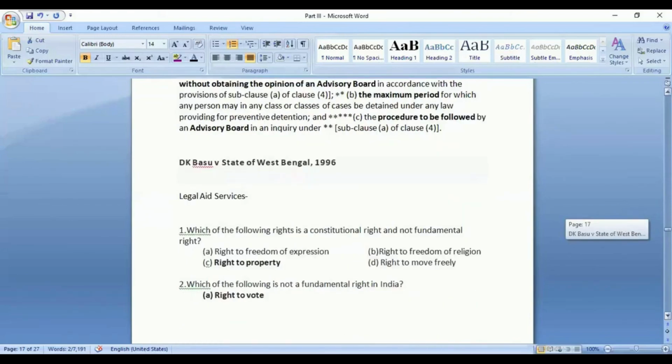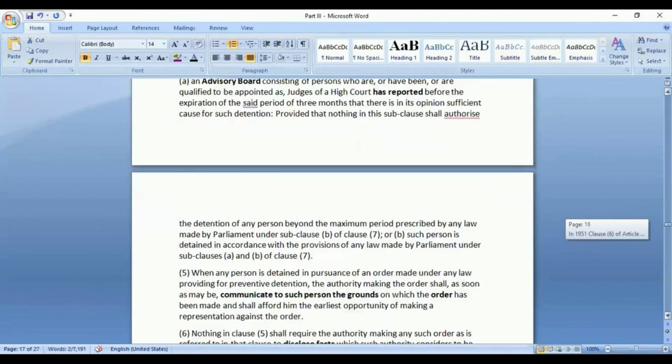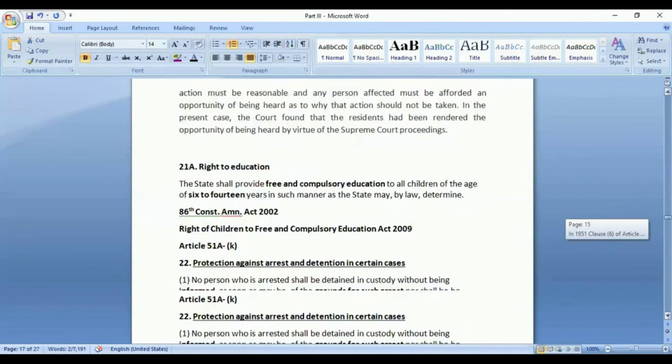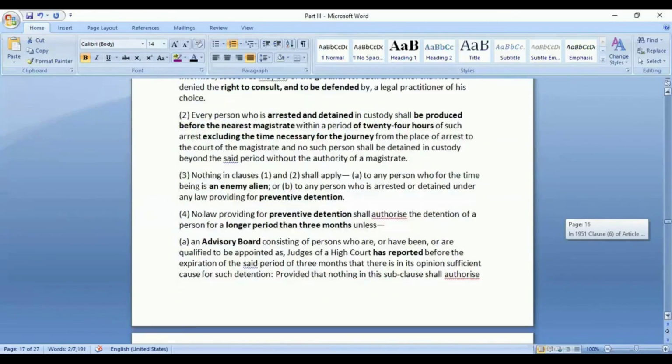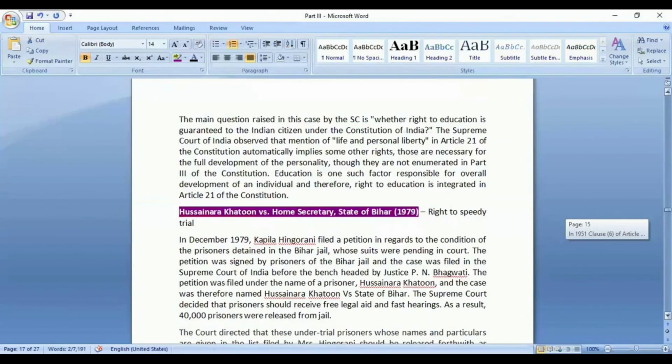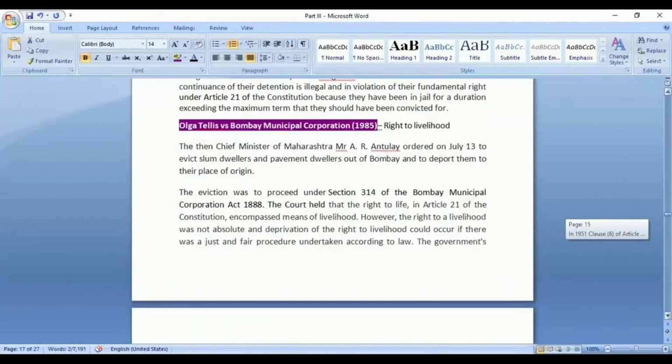Next we will discuss the other types of rights, the right against exploitation, in the next class. Meanwhile you can go through the articles, because from Part 3 and Part 4 you can expect questions on the article basis. And regarding the cases, you can read them from here. It would be very clear to you what the matter was all about.